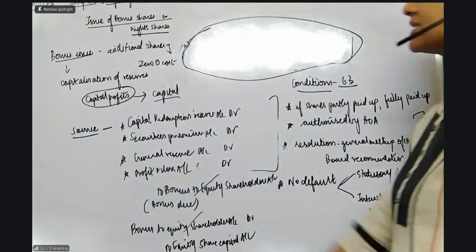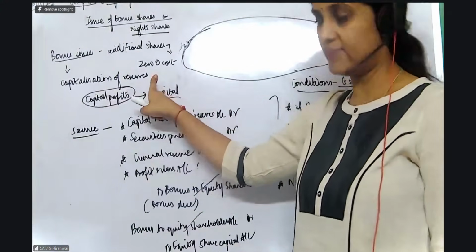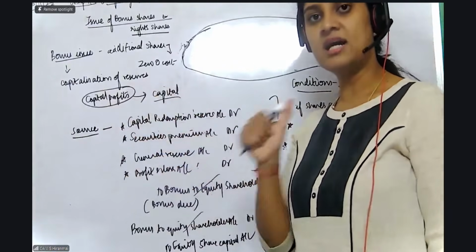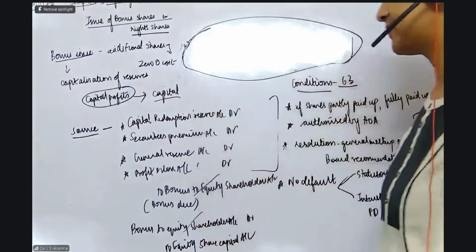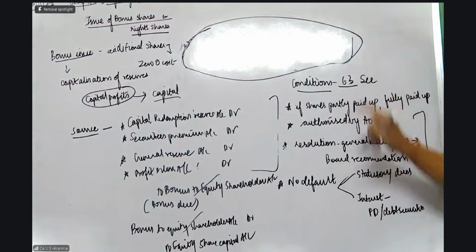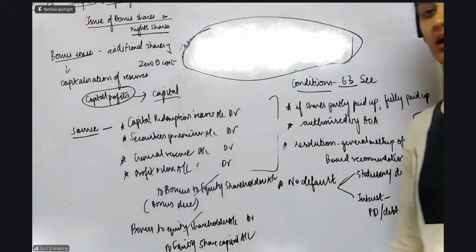Clear? Concept number one, definition of bonus issue. Did you understand what bonus shares are? The second one is the source. This is concept number two: from where you will take it, and in what order you are going to touch the reserves. The third one: what are the conditions mentioned in Section 63 of the Act? And then finally, the accounting treatment.